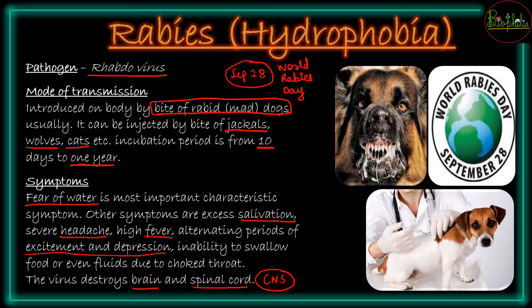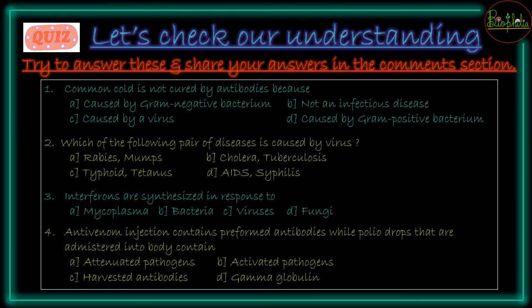So that was about our next viral disease. Moving on to a very important point, solving questions. We have read about all the diseases. Now you have all the knowledge about the viral diseases that you need for class 12 as of now. These are some questions that might help you actively recall what you saw in this video. You can go through these questions, try to solve them and remember what you understood in the past few minutes. If you are able to solve them, very good, give a thumbs up and move on with the next topics and solve some more questions.